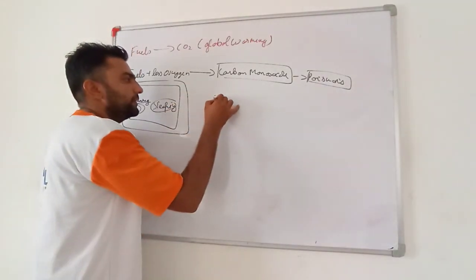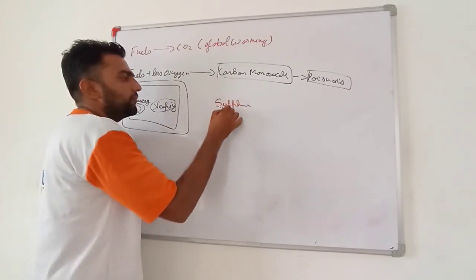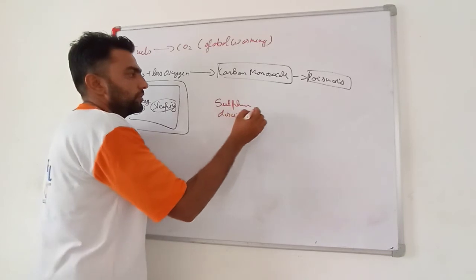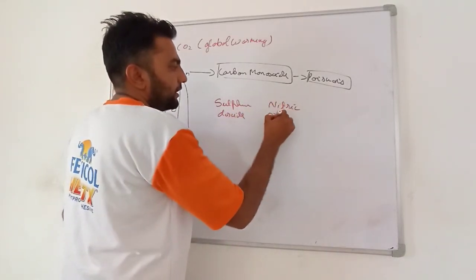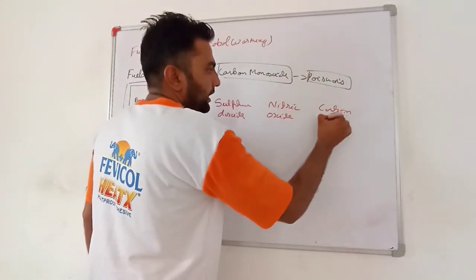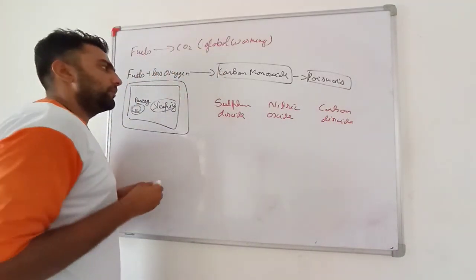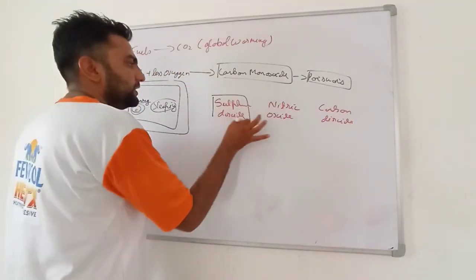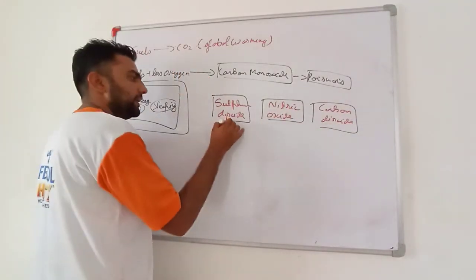Now very important, during burning of fuel, sulfur dioxide is produced, nitrogen oxide is produced, and carbon dioxide is produced. When raining takes place, these gases mix with water producing acid rain.